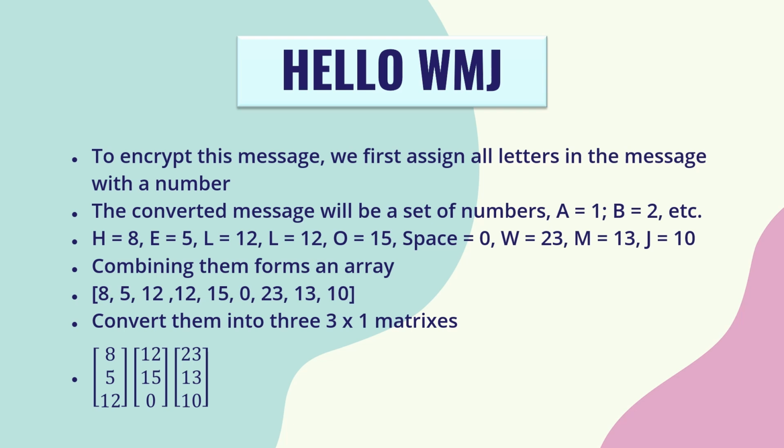In this case, H will be equal to 8, E equal to 5, L equal to 12, with another L equal to 12, O equal to 15, the space in between which is equal to 0, W equal to 23, M equal to 13, and J equal to 10. Combining them forms an array of 8, 5, 12, 12, 15, 0, 23, 13, and 10. Convert them into three 3x1 matrices.